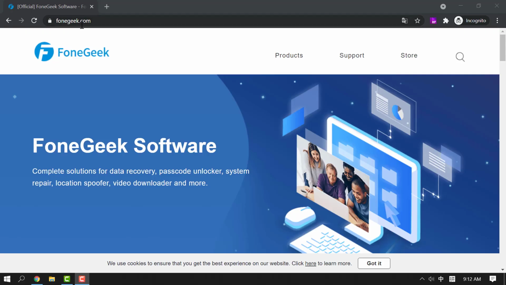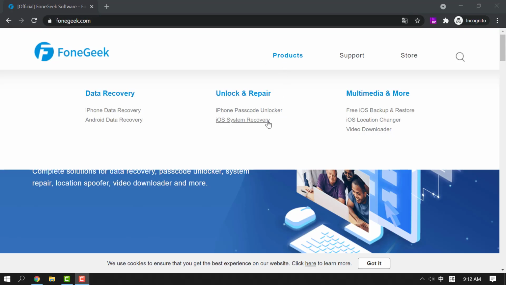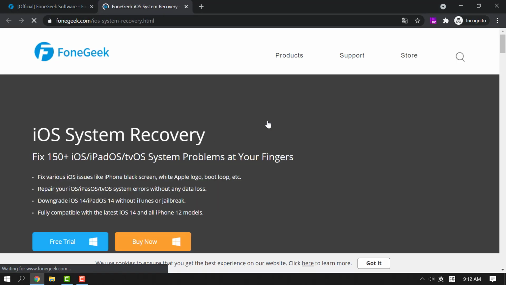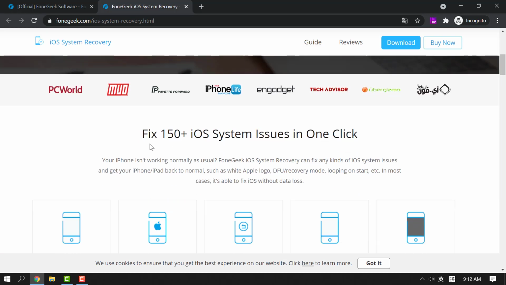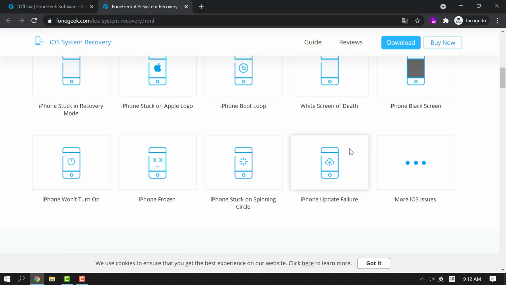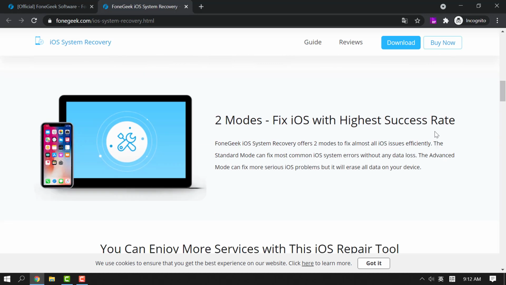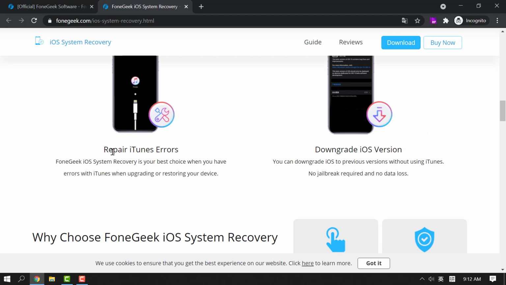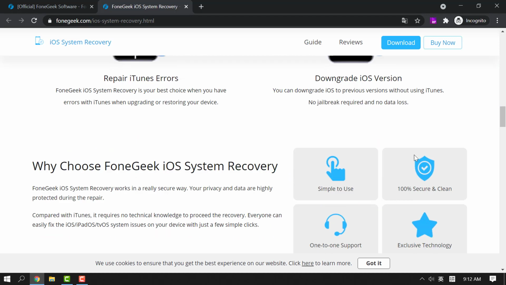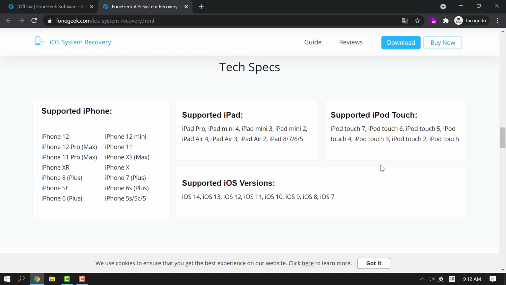If you wish to fix iPhone stuck in the Apple logo and boot loop without experiencing any data loss, then you can try FoneGeek iOS System Recovery. It is widely known to resolve various iOS-related issues, like black screen, white Apple logo, restart loop, and more. It is very easy to use. You can get your iPhone back to normal with several simple clicks.